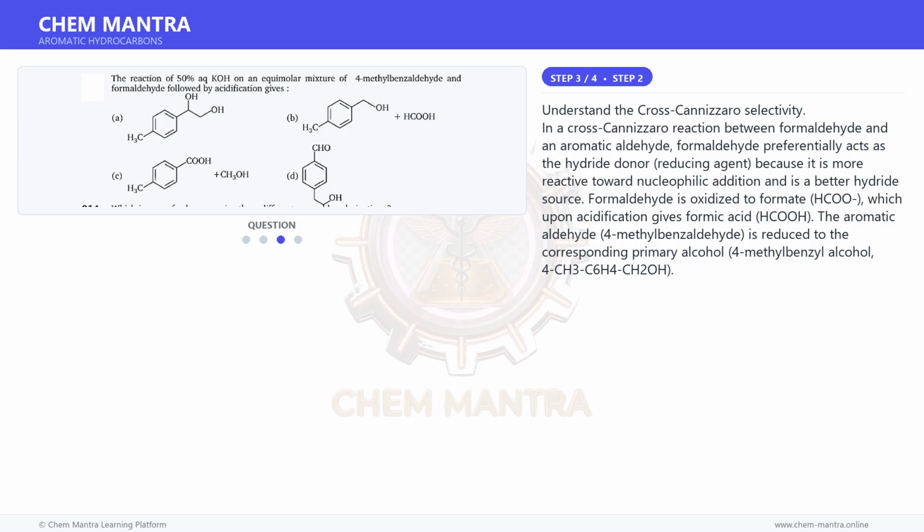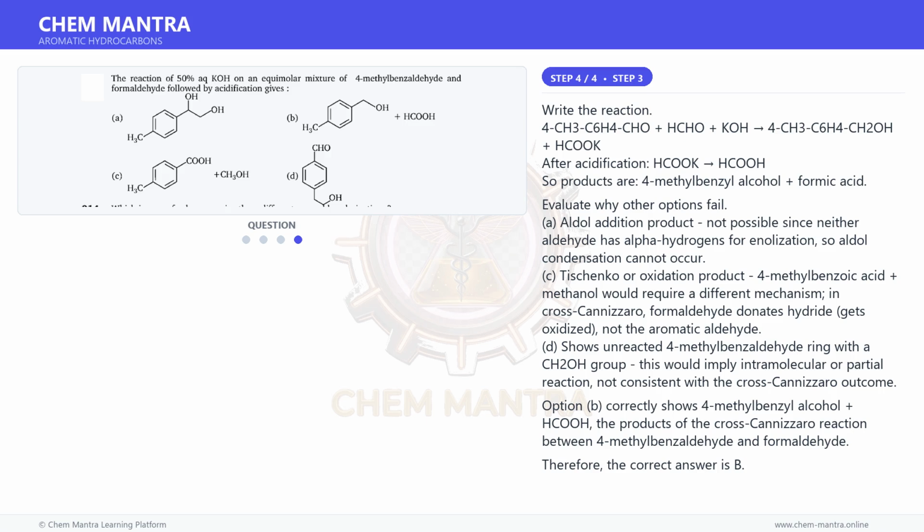The aromatic aldehyde, 4-methylbenzaldehyde, is reduced to the corresponding primary alcohol, 4-methylbenzyl alcohol, 4-CH3C6H4CH2OH. And for the final step, write the reaction. 4-CH3C6H4CHO plus HCHO plus KOH gives 4-CH3C6H4CH2OH plus HCOOK. After acidification, HCOOK gives HCOOH. So products are 4-methylbenzyl alcohol plus formic acid.